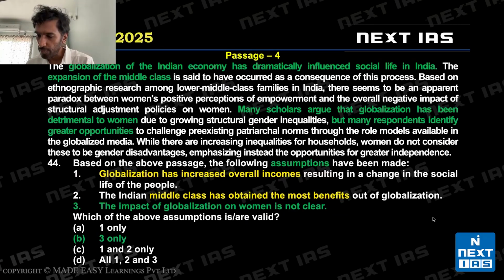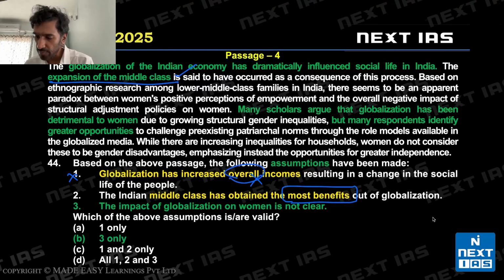Let's look at one. Globalization has increased overall incomes. Not overall, only expansion of the middle class has been written. Overall incomes would be invalid. Two says the Indian middle class has obtained most benefits out of globalization. It is said that expansion of the middle class has occurred as a consequence. Based on this ethnographic study, lower middle class families seem to present an apparent paradox.